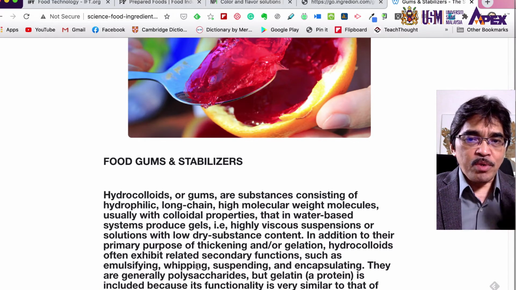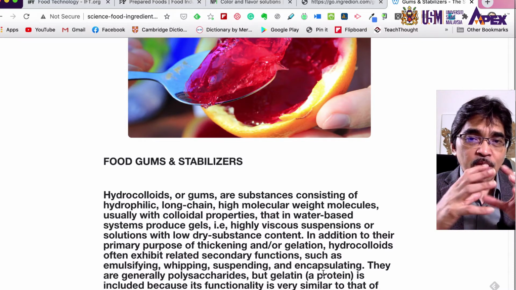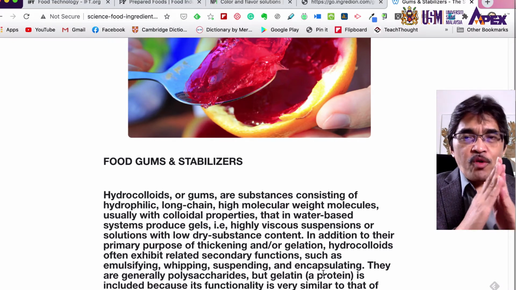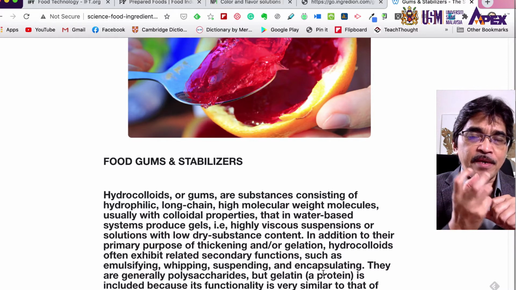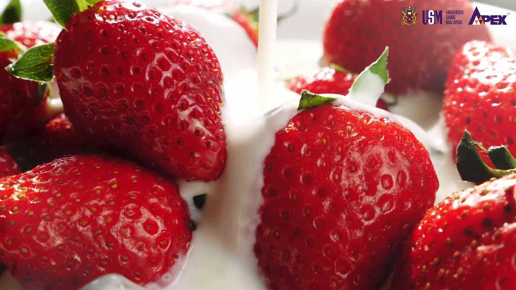Hydrocolloids can be used as a whipping agent, a suspending agent, and also in the process of encapsulation. For example, in flavor encapsulation to retain the flavor, we can use hydrocolloids as an encapsulating agent to provide a protective layer and prevent the volatile flavor from escaping.